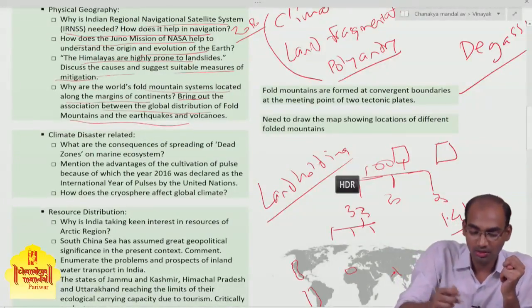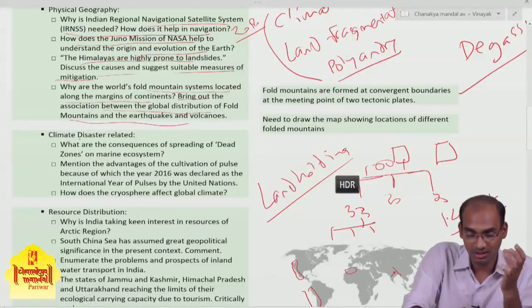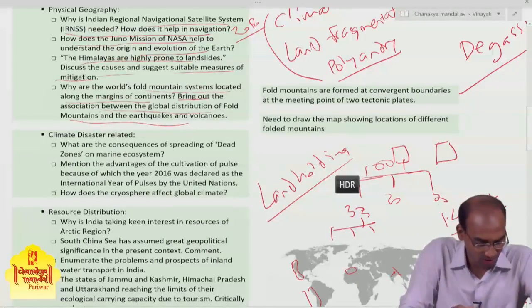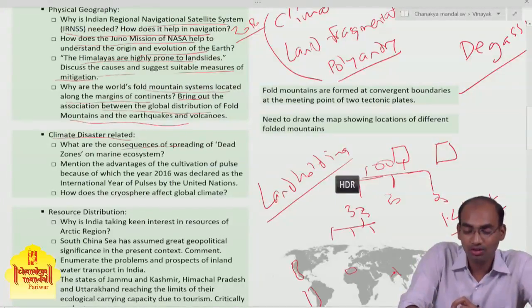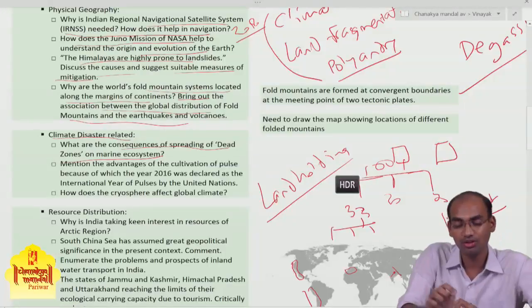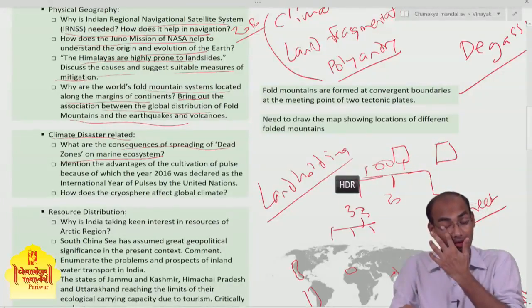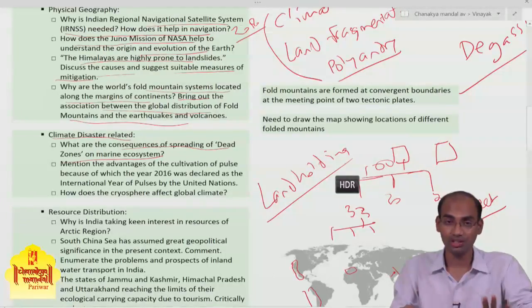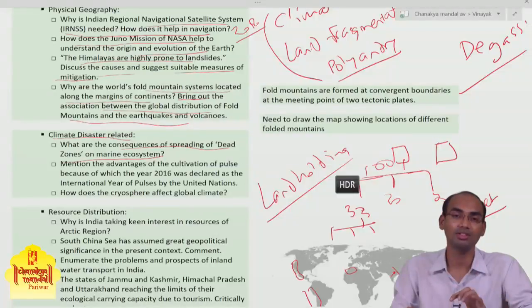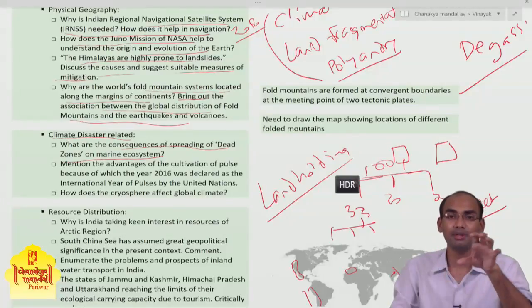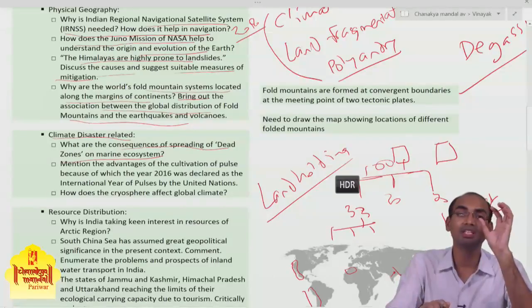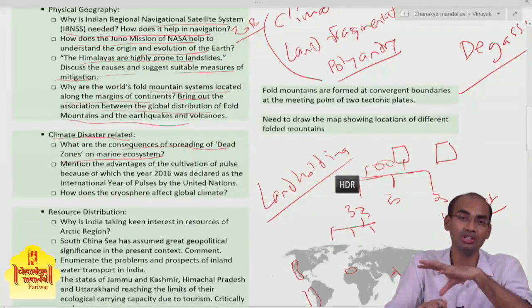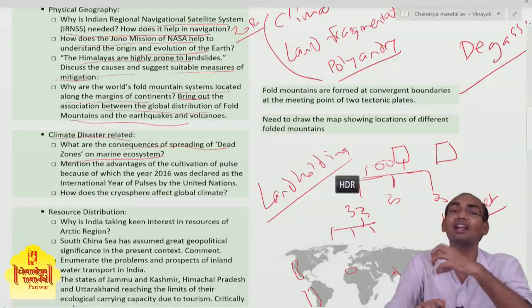Now the other type of question that appeared in the UPSC mains examination is climate disaster related. What are the consequences of spreading of dead zones on the marine ecosystem? Why was this question asked in 2018? Because there was a news item that prominently appeared in The Hindu newspaper that the dead zone in the Indian Ocean region is spreading at an alarming rate.